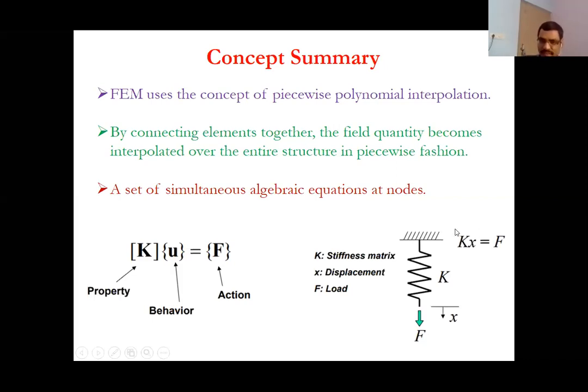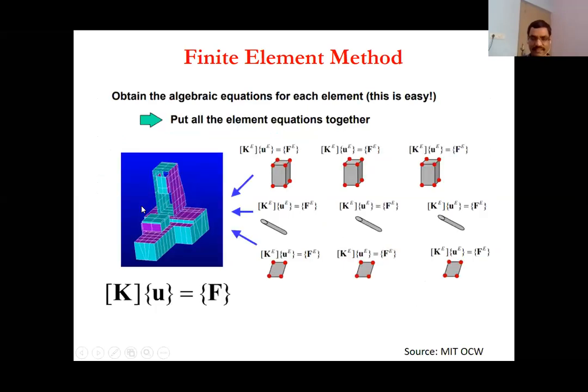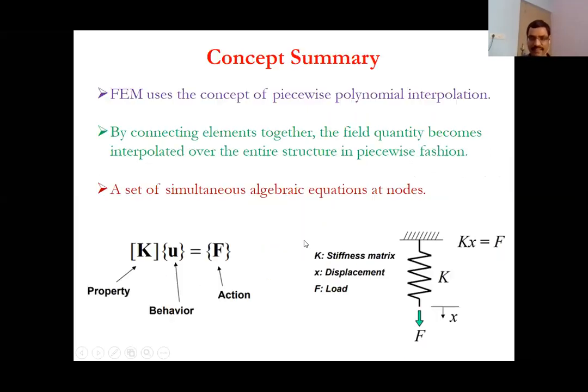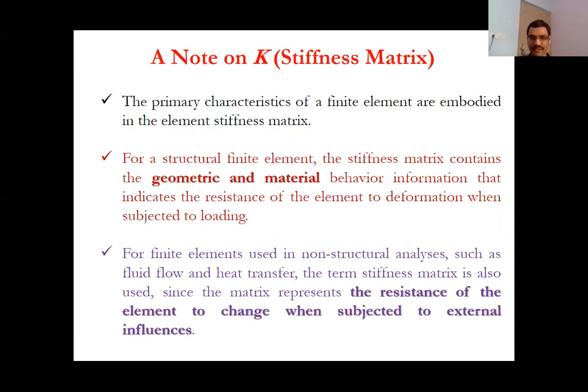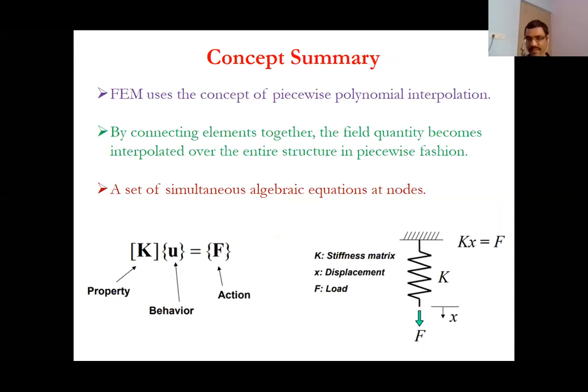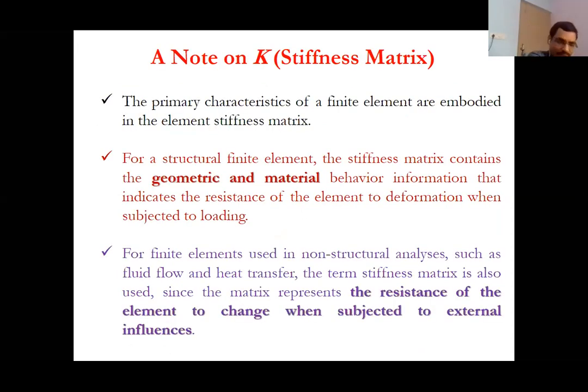This F is equal to k times u is something that I have been showing, but how do we actually put it together piecewise, as in the system I showed before? Let me show it with two examples. I will start with a one spring system and then a two spring system.